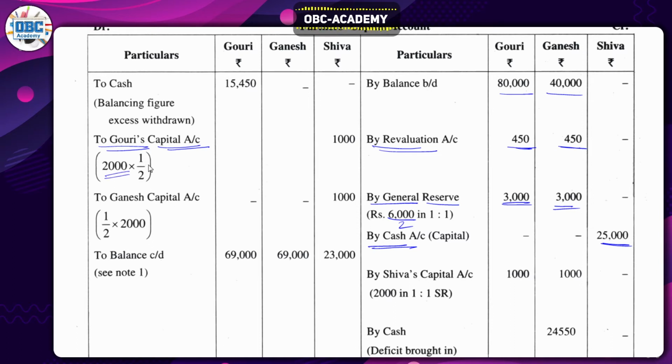The value is 2,000 rupees, and if you multiply by half, you will get 1,000, and you have to do the same thing for Ganesh's capital, 1,000. You are just deducting 1,000 and 1,000 from Shiva's, and that will be transferred to Gauri and Ganesh, so Shiva's capital account 2,000. This 2,000 has to be divided in a 1:1 ratio, so 1,000 and 1,000.